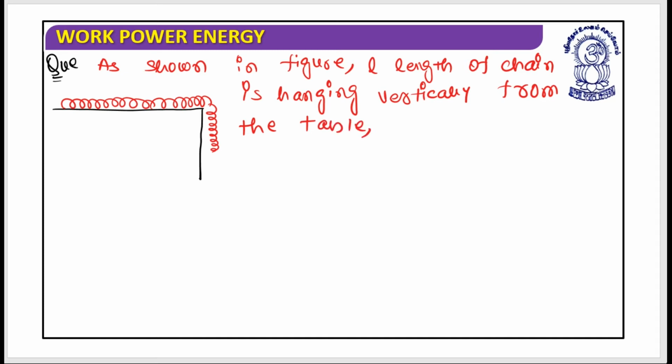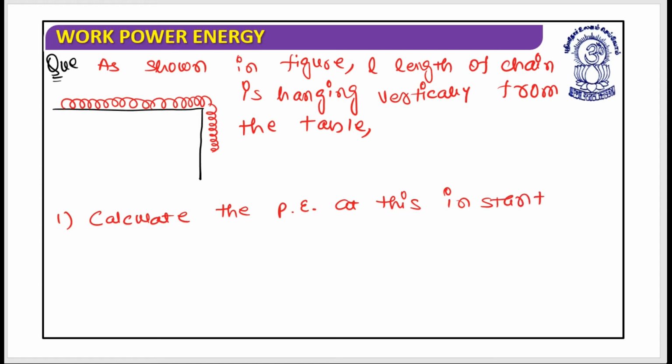What you need to do is first calculate the potential energy at this instant. This is my first question.